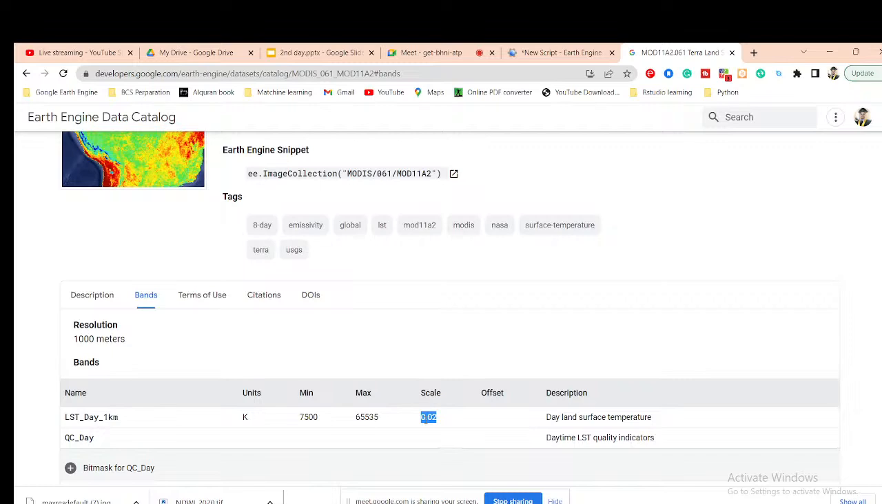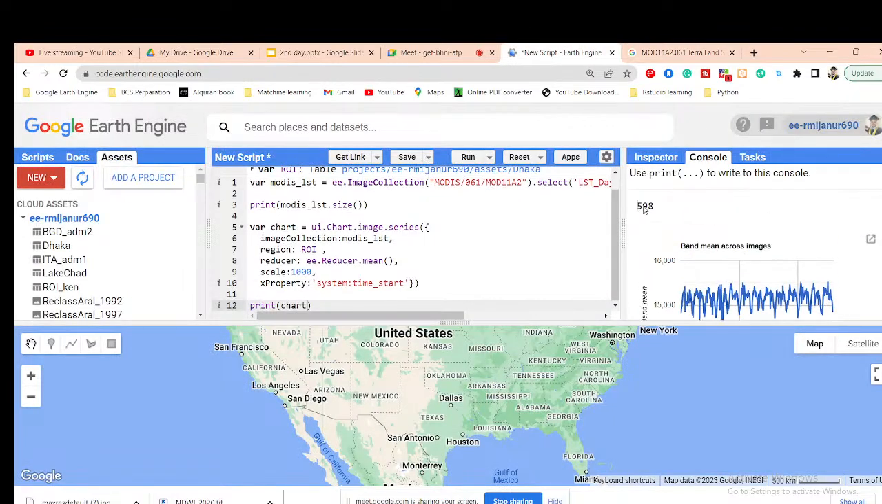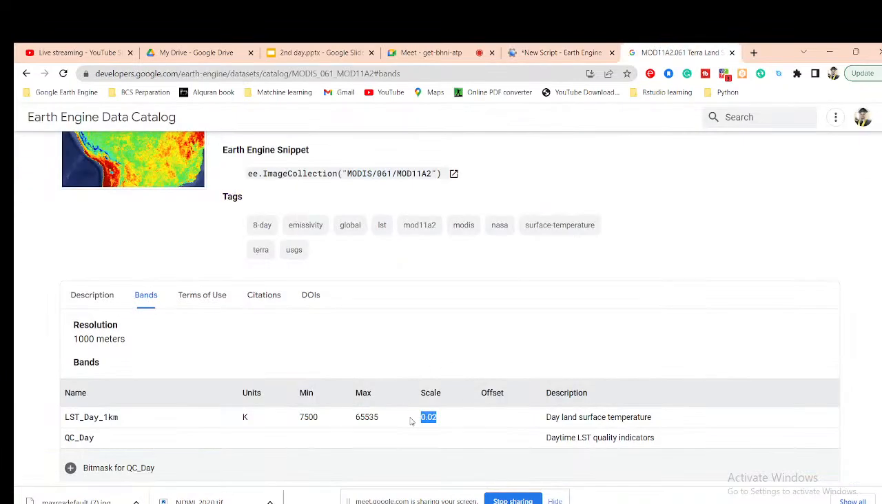And how can I reproject? I have a total of 598 images. I simply multiply with my scale factor 0.02. Then it will be reprojected by the scale value and I can get the accurate value. The unit will be Kelvin, but this Kelvin we can easily change into degrees Celsius. So let's go through how we can easily create that.